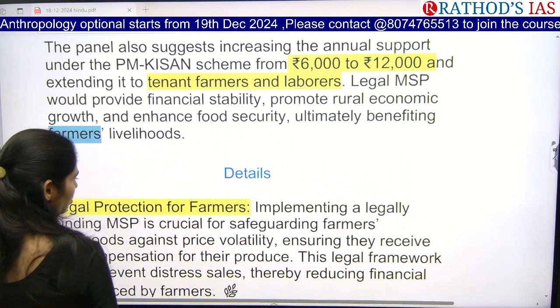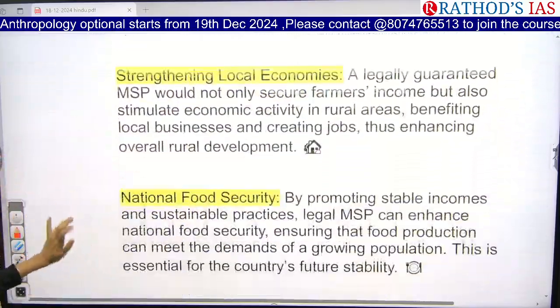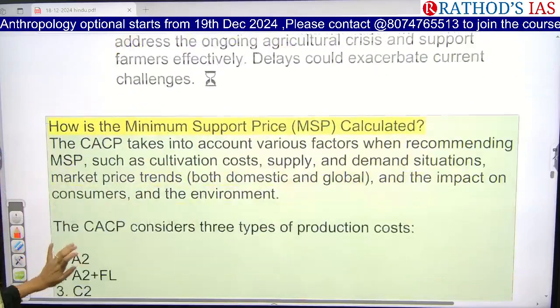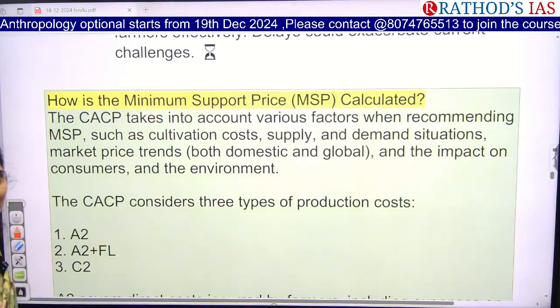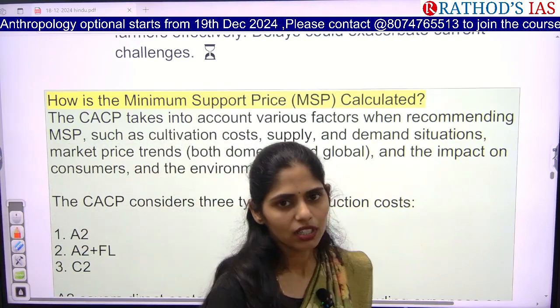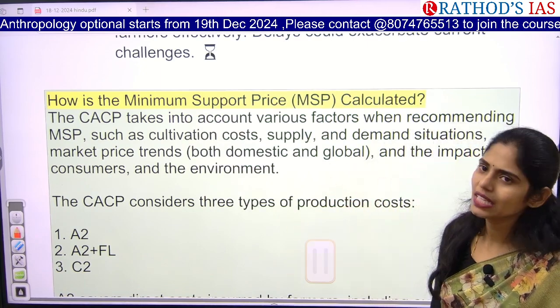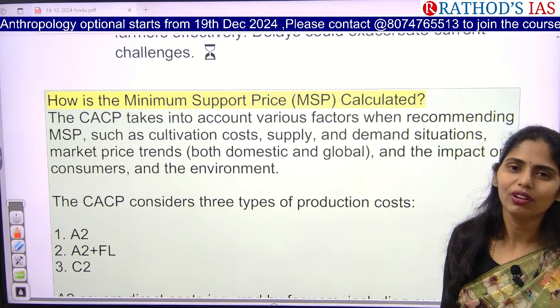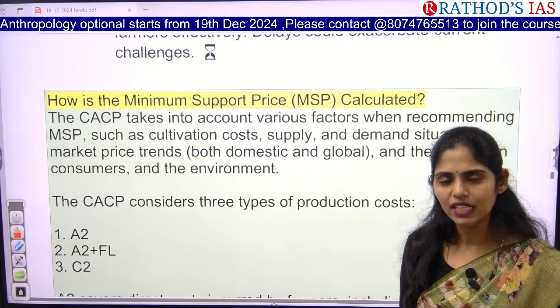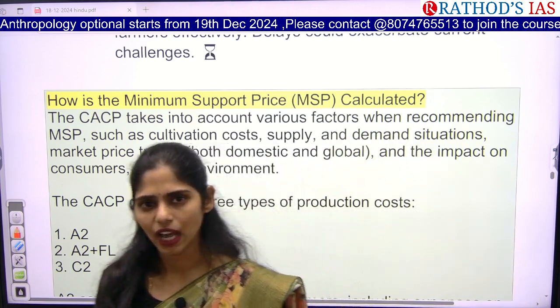Okay, now let us see some facts regarding this: what is MSP and how the MSP is calculated. MSP is nothing but the minimum support price, which is declared by the government before the sowing of crops. So who recommends this? CACP recommends it, and who announces it? CCEA, that is the Cabinet Committee on Economic Affairs, announces it.